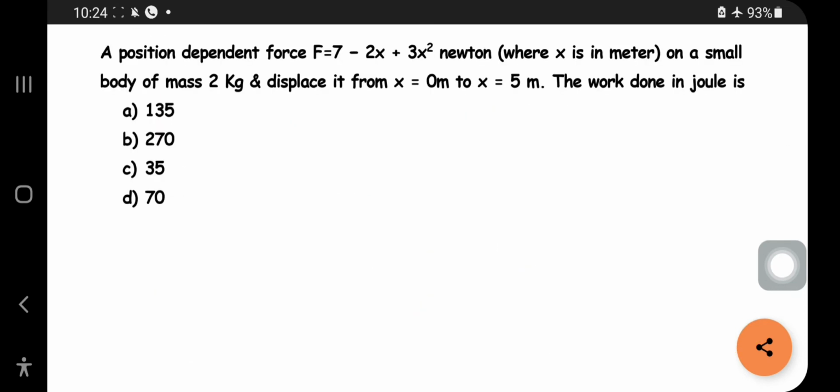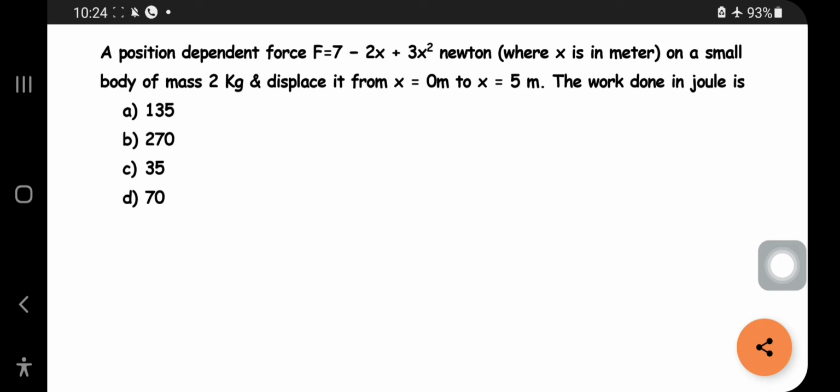In this question, it is dependent on the action of a variable force. A position dependent force F equal to 7 minus 2x plus 3x square Newton acts on a small body of mass 2 kg, displacing it from x equal to 0 meter to 5 meter. The work done in joule is. So in this case, how can you solve the question?